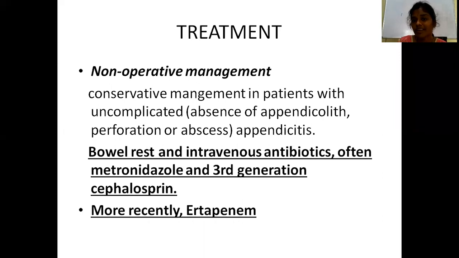Now coming to the treatment of acute appendicitis. What is the treatment for acute appendicitis? In surgery, there is always surgical treatment and also medical or conservative management. So what is the conservative management, or in which people will you offer conservative management? Generally, the treatment of acute appendicitis is surgery. Surgery is the gold standard treatment for acute appendicitis, that is, laparoscopic appendicectomy is the gold standard treatment.